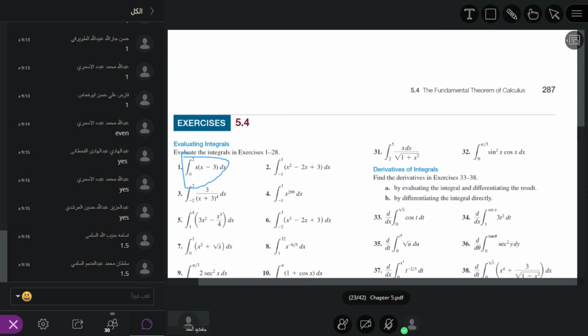Here we have the following. What is the upper limit for this case? Student, are you here? What is the upper limit for question number 1? It is equal to... what is the lower limit? 0. What is f of x? Yes, and what is f of x for this case?